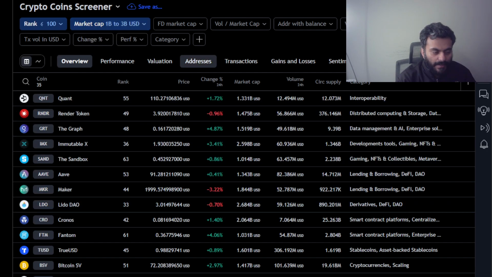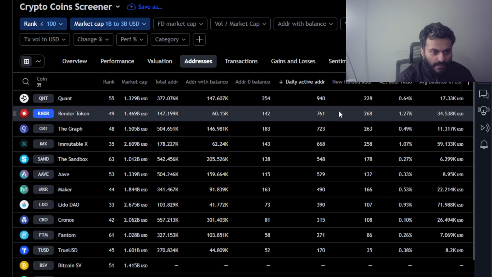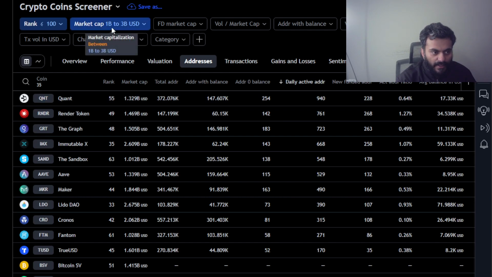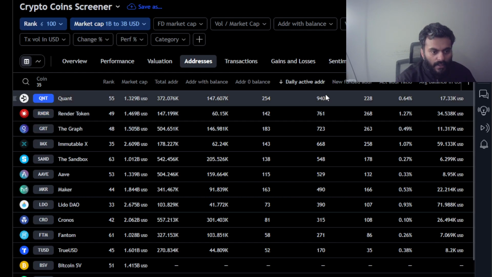And based on this metric of the average address, the daily active addresses out of those cryptos which have a market cap between 1 and 3 billion, Quant has a daily active average of around 940 users, which also corresponds with a decent addresses with a balance of almost 150,000 average address in balance, and average balance in USD is around 17,000. So this justifies the market cap at least from a technical perspective of around 1.3 billion.